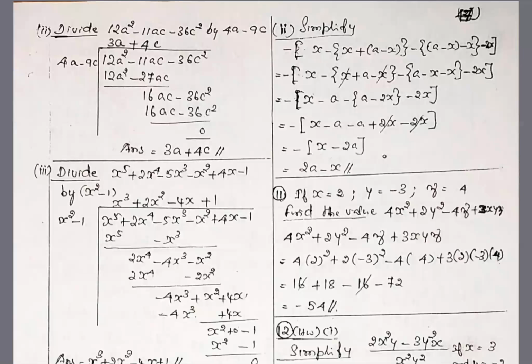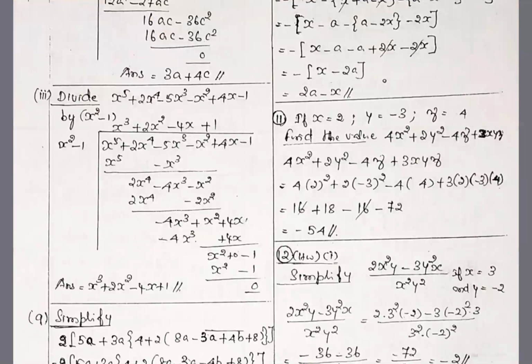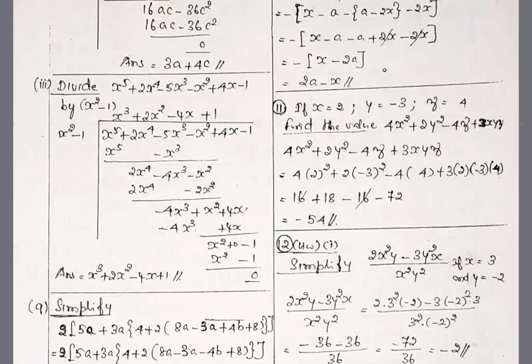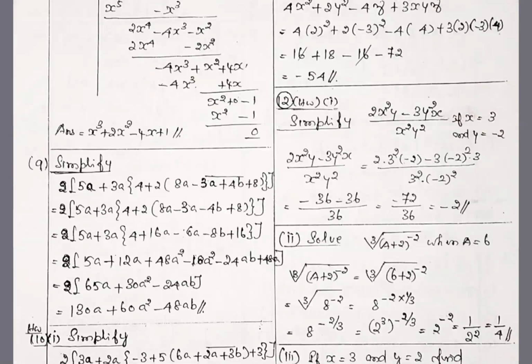16ac is coming. 16ac again divide with 4a. Always divide with 4a. Whatever you are getting, 4c, you will get. And write it at the top. Again multiply with 4c. Remainder 0 here. So this is a division. So addition, multiplication, addition, subtraction, multiplication, division, idea completed. Then problem number 9.